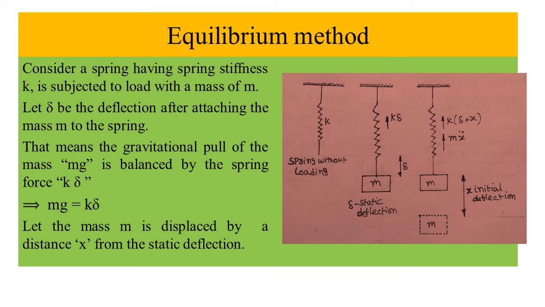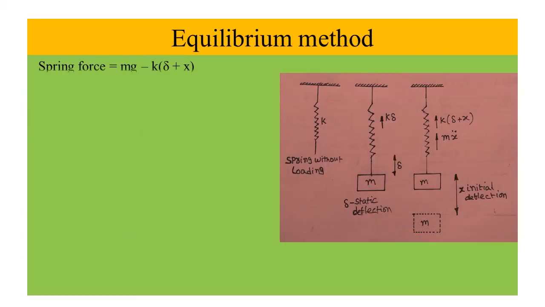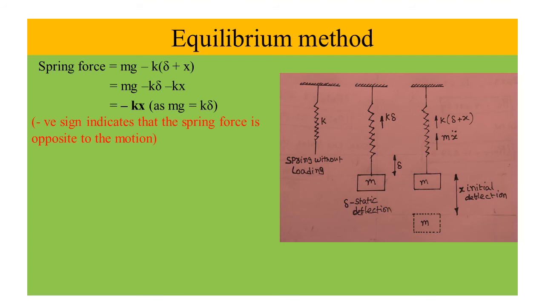Let the mass m be displaced by a distance x from the static deflection. Spring force equals mg minus k into (delta plus x). This is equal to mg minus k delta minus kx. This is equal to minus kx, as mg is equal to k delta.